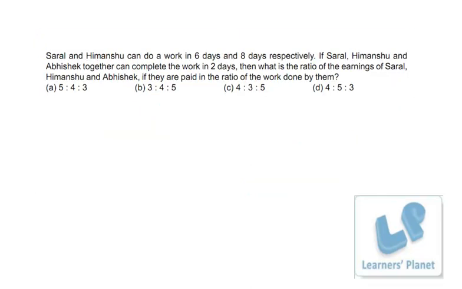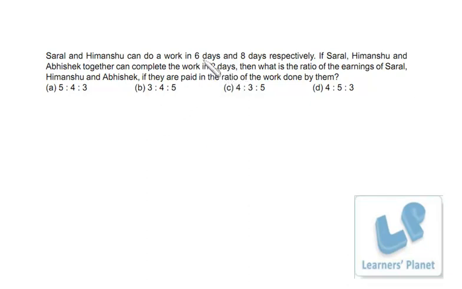Now the problem is based on time and work. Saral and Himanshu can do work in 6 and 8 days respectively. If Saral, Himanshu and Abhishek, the third person, can complete the work in 2 days, what is the ratio of earnings of Saral, Himanshu and Abhishek if they are paid in the ratio of the work done by them? Now that's very simple. Once again, see, all of them are working for 2 days, right?